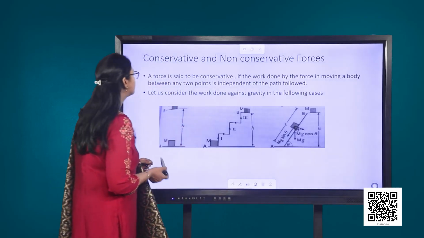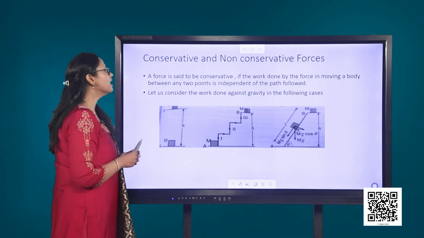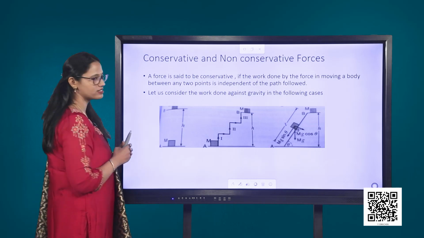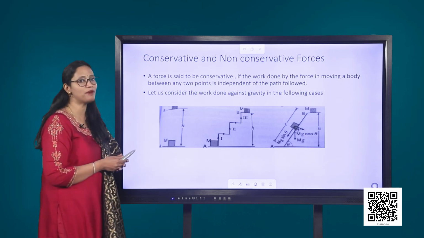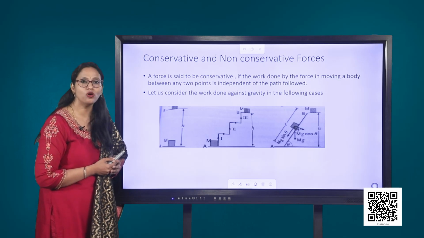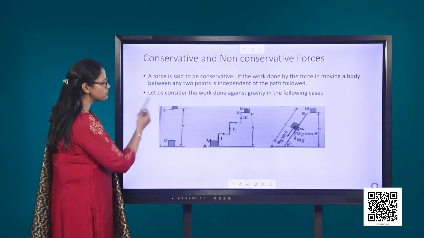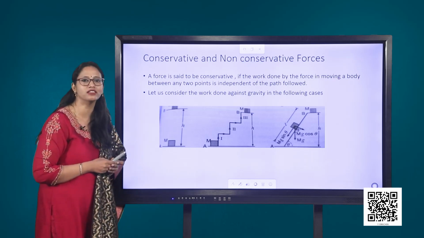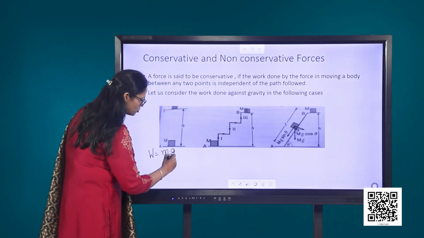Let us consider the work done against gravity in the following cases. In this first case, let us consider an object of mass m being lifted to a height h without any acceleration. The force which will be acting here will be mg, and the height or the displacement through which the object has been taken will be h. Therefore, the work done, which is equal to the force into displacement, can easily be found out as mgh.